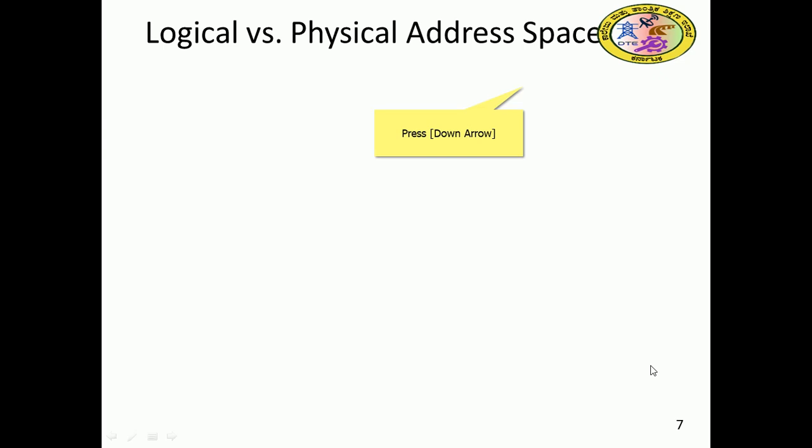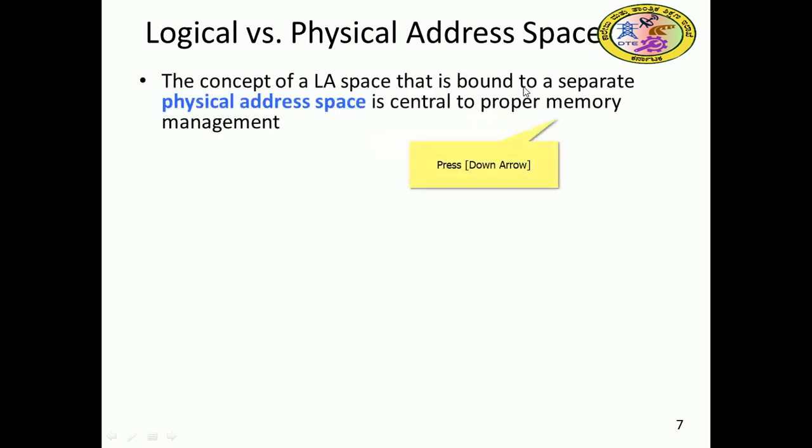So this logical address will be converted into a physical address. The physical address will be the actual place where that code resides in the memory. So let us see in that direction. This concept of a logical address space which is bound to a separate physical address space is central to proper memory management.